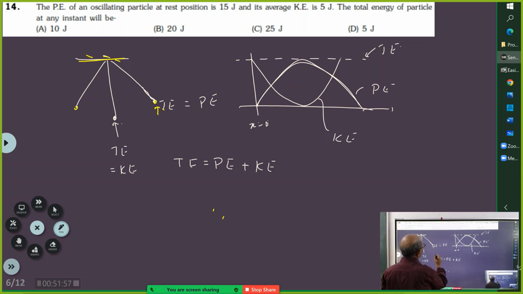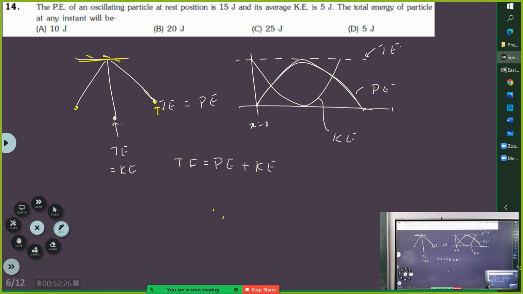Correct? Will you take it like that? The potential energy of an oscillating particle at rest position is 15 joules. Will you take that as the rest position? You cannot take it as a rest position. Extreme position will be the rest position, because momentarily it will be at rest. Then the total energy should be 15.